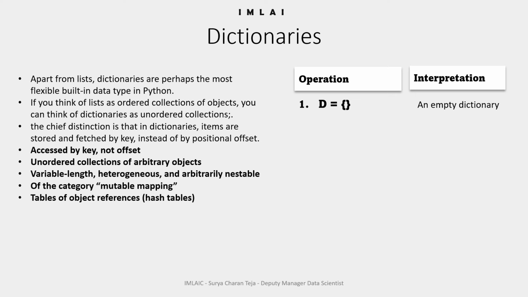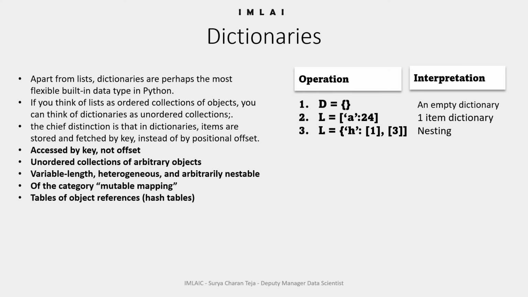When you use curly braces with a key value pair, what you generate is a one item dictionary. Here a is a key and 24 is a value. 24 is mapped to key a.